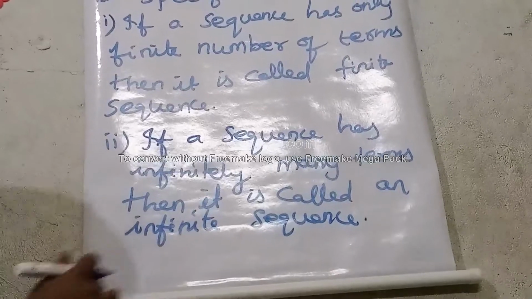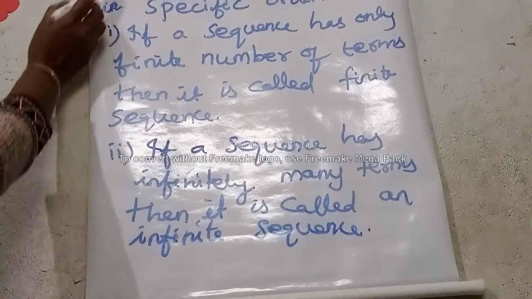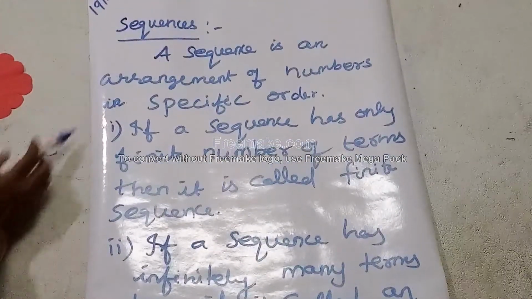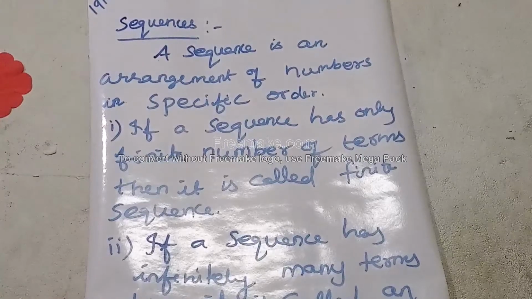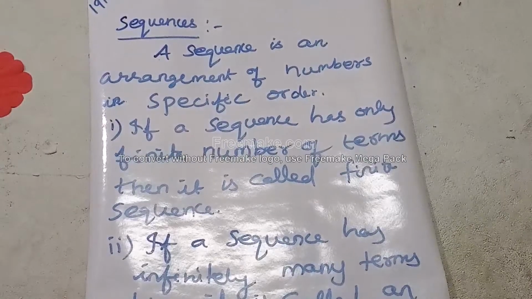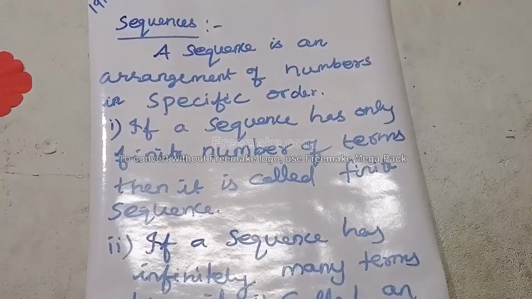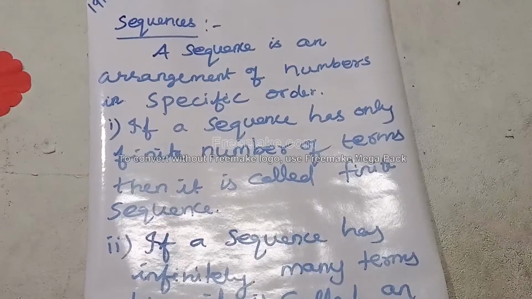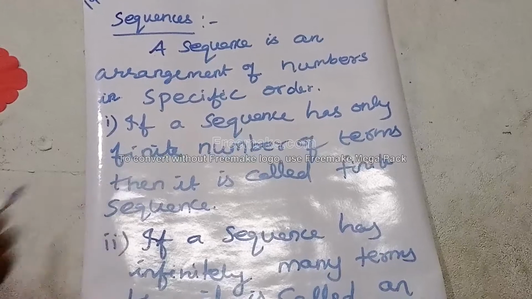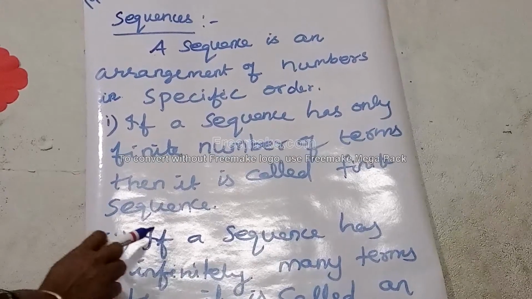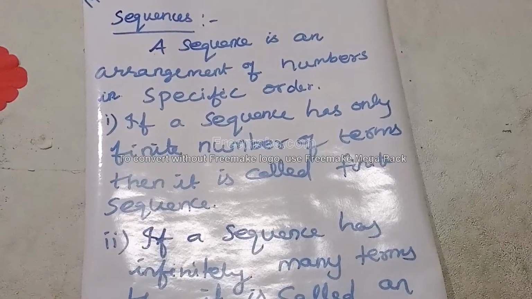Let's write the examples. Before that, let's recall this. A sequence is an arrangement of numbers in specific order, whatever the order may be. We have two types of sequence.